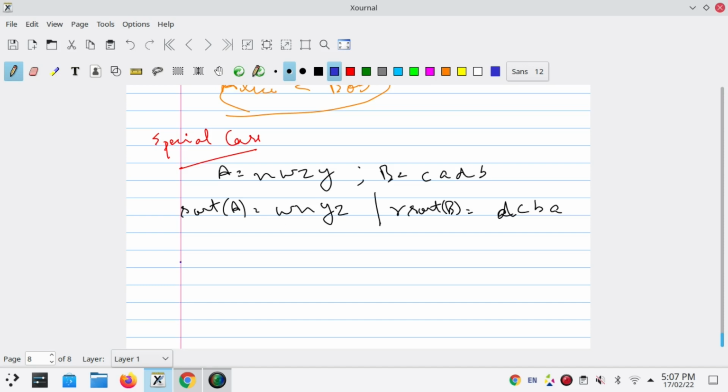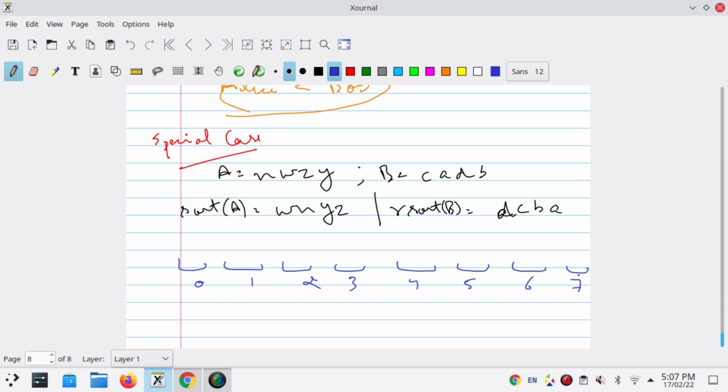It means that the constructed S will be of length 8 first of all. I equals to 0 1 2 3 4 5 6 and then 7.